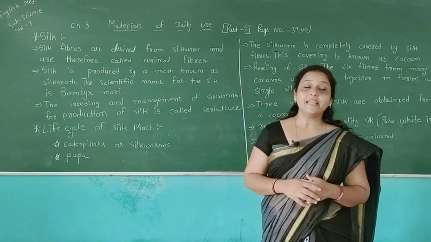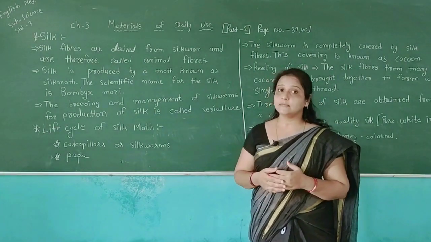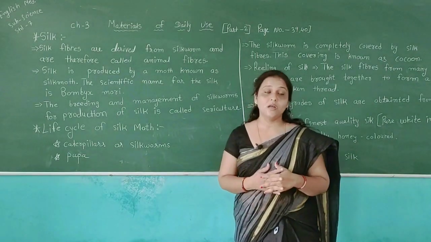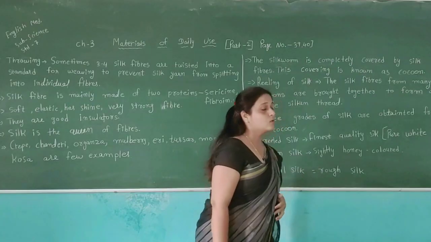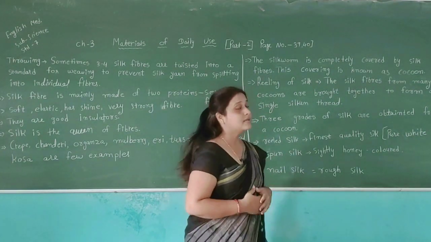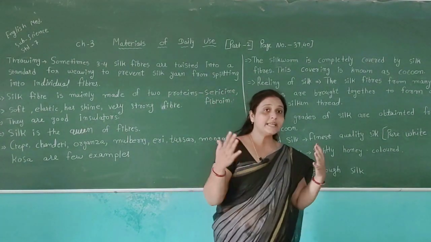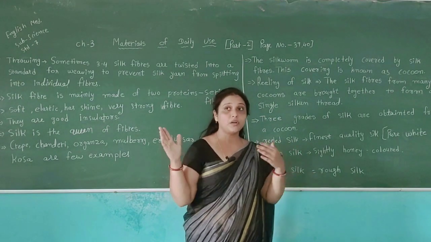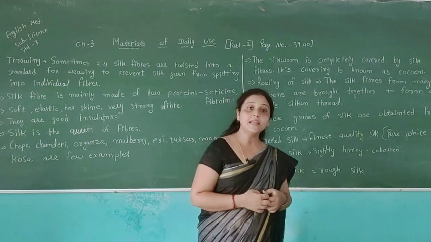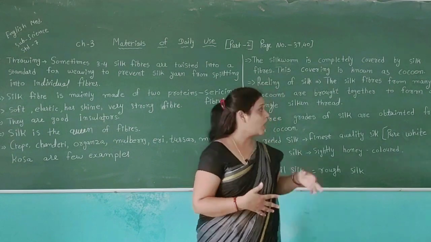Then we can see they live on mulberry leaves, and after some time we can see the pupa on the leaves. This is the second step of their life cycle. It is known as the cocoon. The silkworm is completely covered by silk fibers. This covering is known as the cocoon. After getting the cocoon, they keep it under the sun, and after they get the heat from the sun, we can get silk from the cocoon.